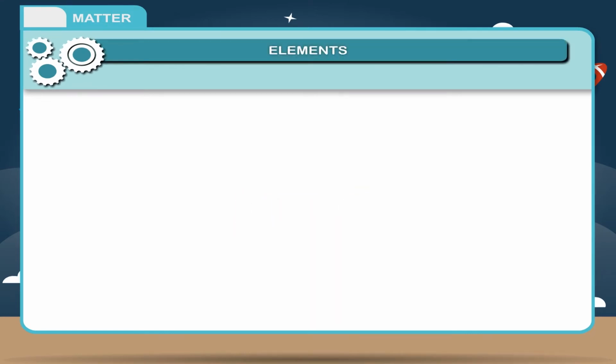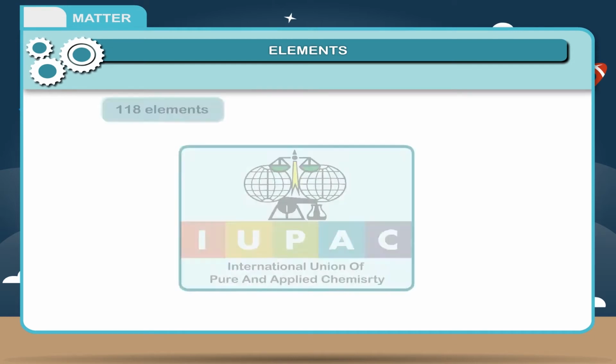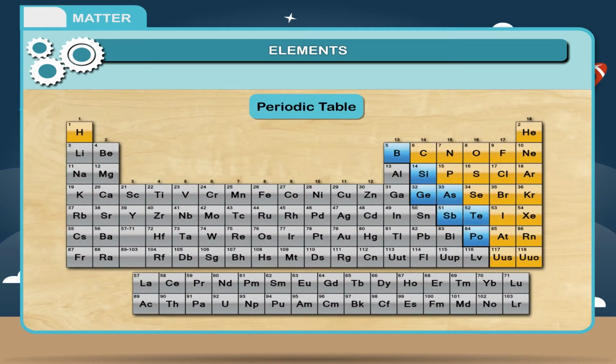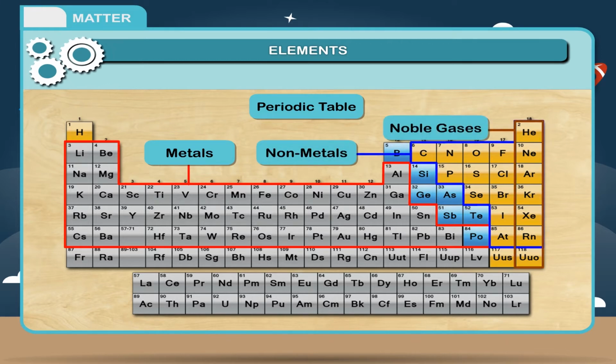Elements. An element is a pure substance which cannot be broken down into two or more pure substances by chemical means. There are 118 elements confirmed by the IUPAC on December 30th, 2015, known to man, which have been placed systematically in a table called the periodic table. Elements are further divided into metals, non-metals, and noble gases.